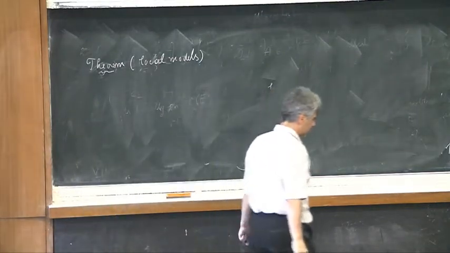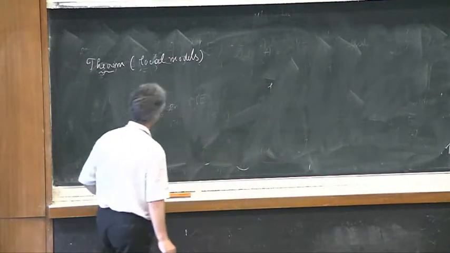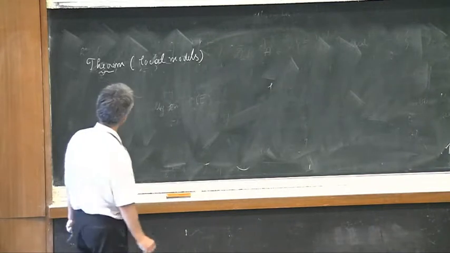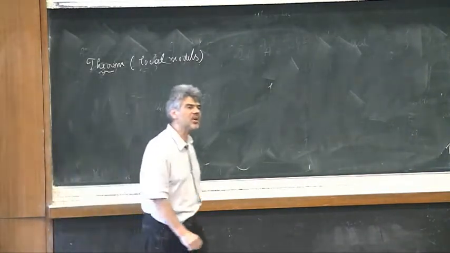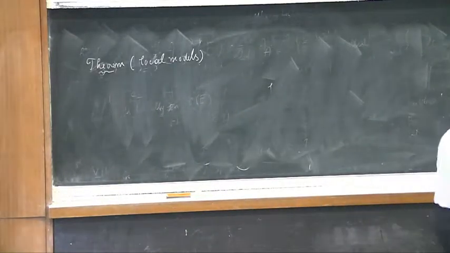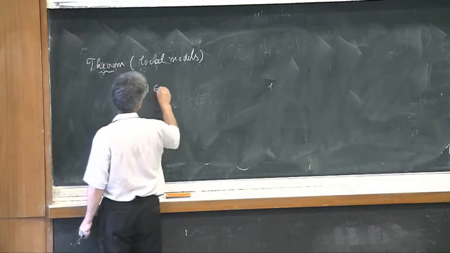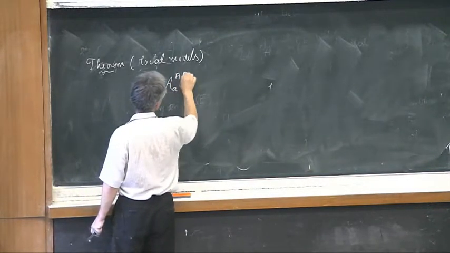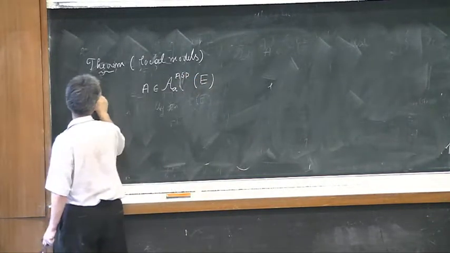Before stating this theorem, the conclusion of the theorem, let me introduce a very important elliptic complex associated to a connection. So let A be a projectively ASD connection. This ASD is very important.